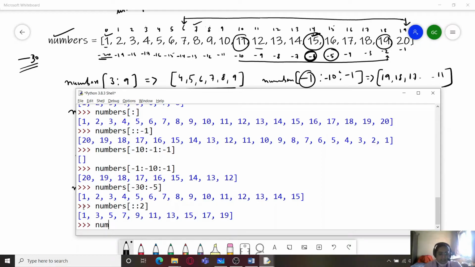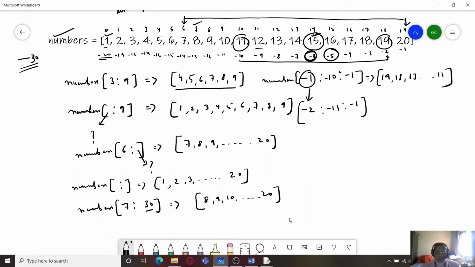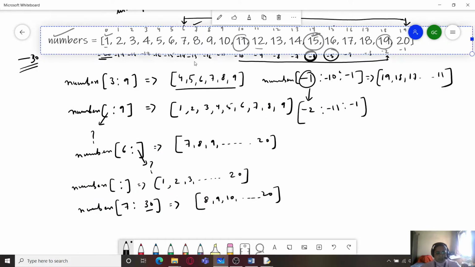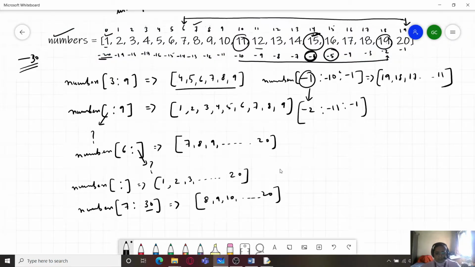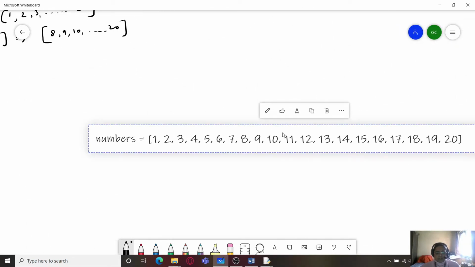And if I write here numbers minus 2, then from the end it will display all the numbers skipped by a factor of 1 from the last index. How we can make sure that happens, I'll just show it to you once again. As you can see, we have this.